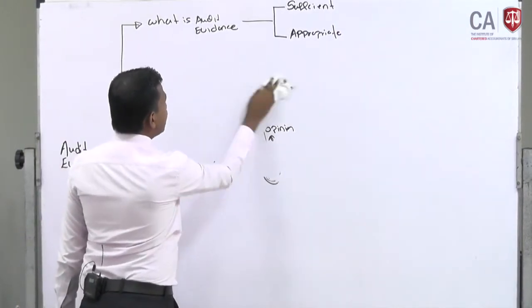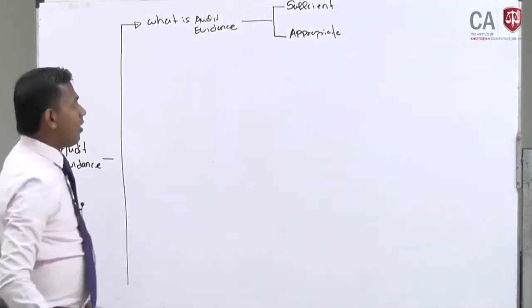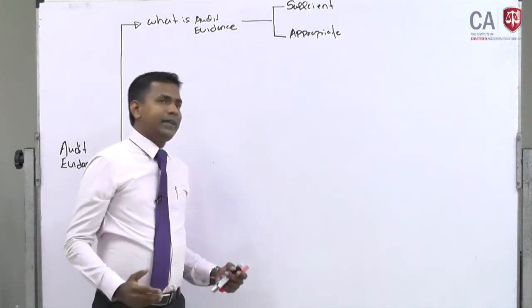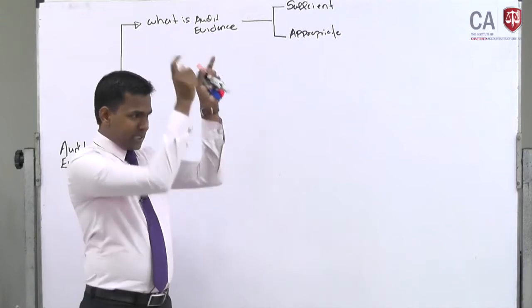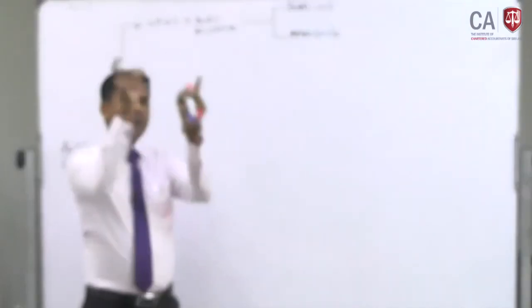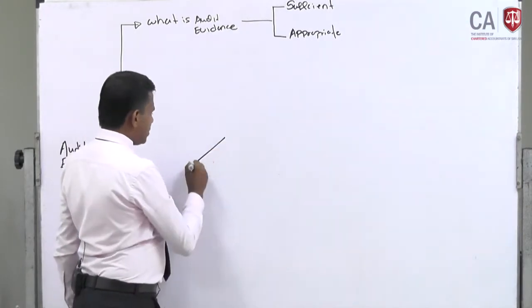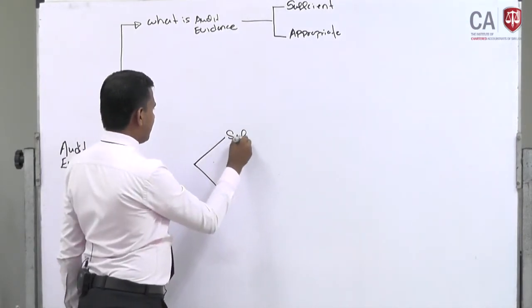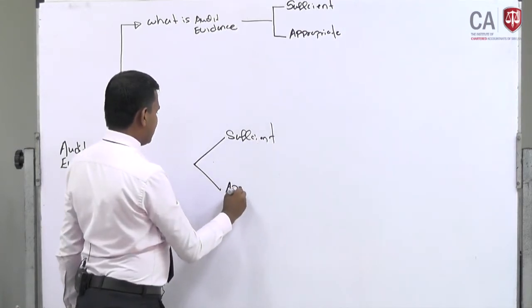The information gathered by the auditor should be sufficient and appropriate.